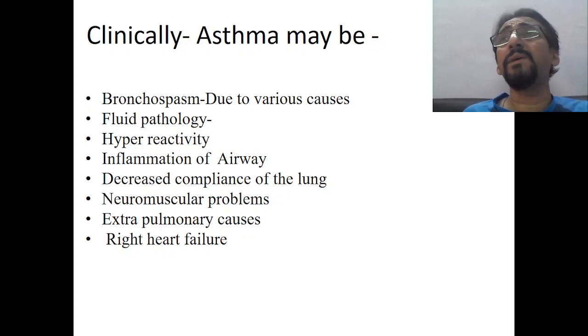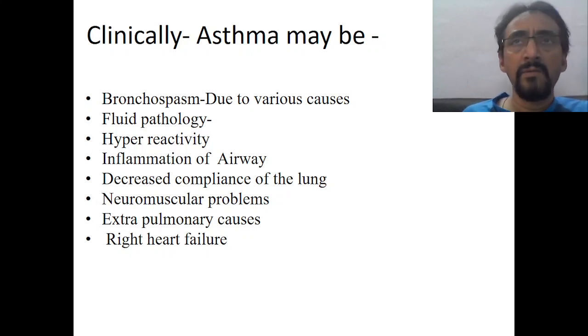So clinically, when a child with dyspnea comes to you, you have to think about different causes. Number one, confirm whether this dyspnea is because of any type of bronchospasm. Then confirm whether it is because of any fluid pathologies.